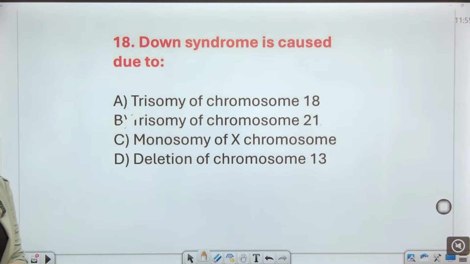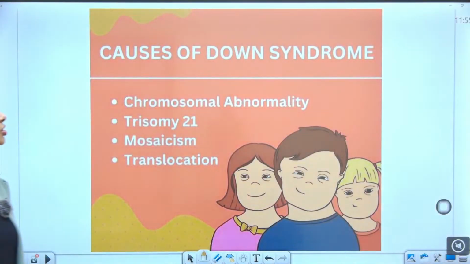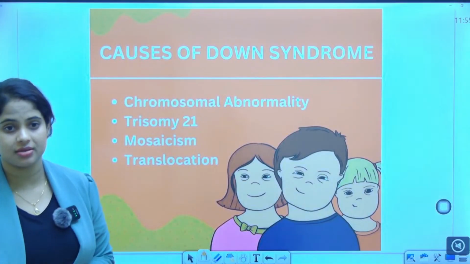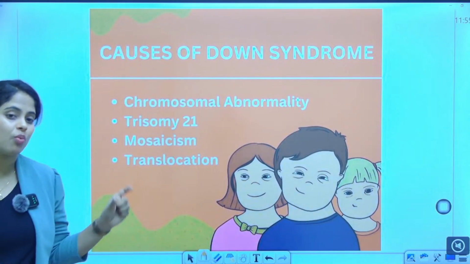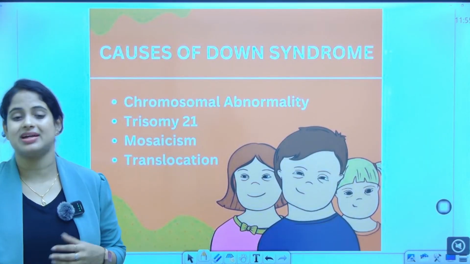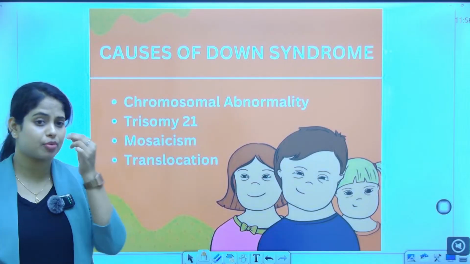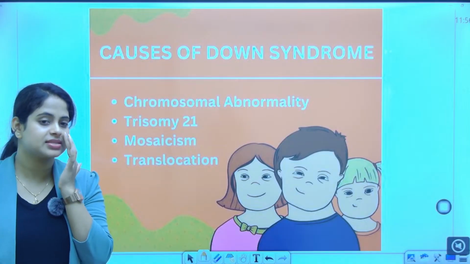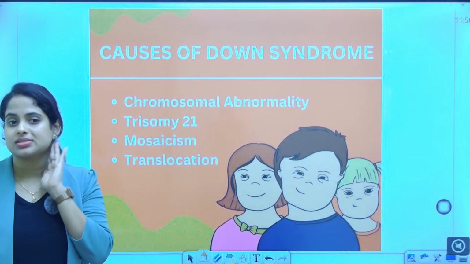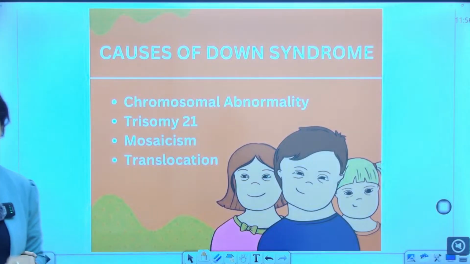So what are the causes of Down syndrome? First, a chromosomal abnormality: the trisomy of 21 instead of the usual pair. Then mosaicism, and translocation also. That means the defectiveness of our body shows up. Suppose the place of our nose is on a different side, or it doesn't have proper growth, or our ear grows at the side. So this is all about chromosomal displacement.